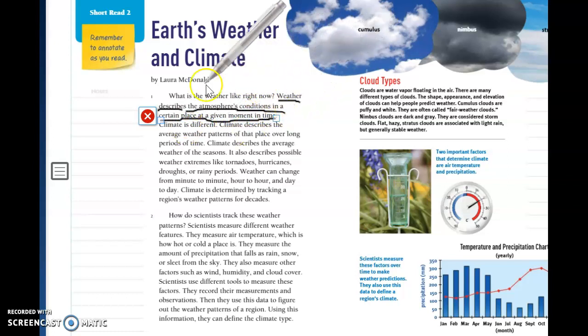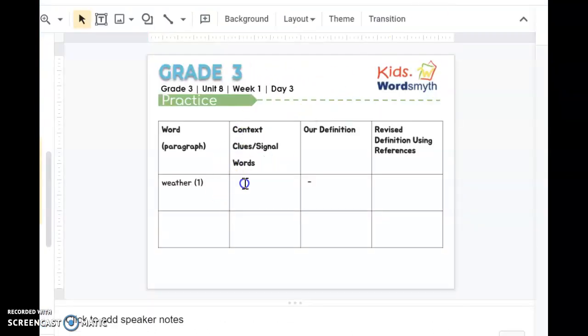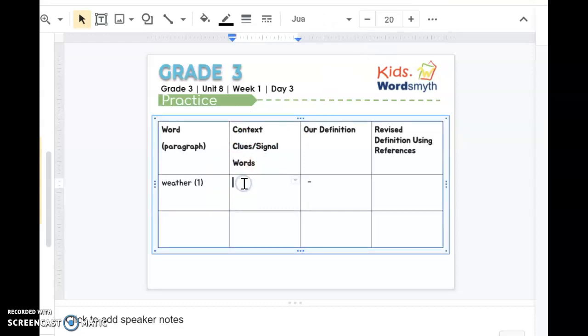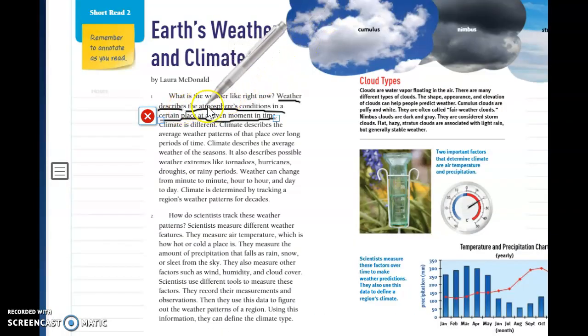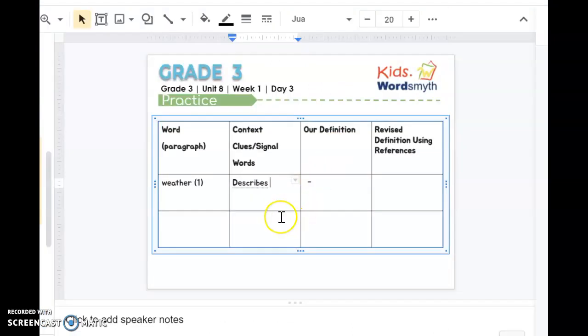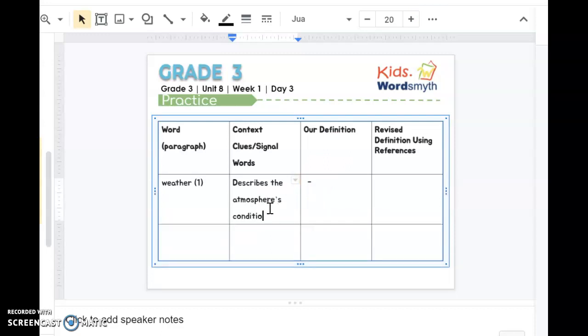So now I'm ready to go back to my slides and fill out this section for the context clues and signal words. So remember, the signal word was describes. And if I go back to my text, it says it describes the atmosphere's conditions in a certain place at a given moment in time. So I'm just going to write describes the atmosphere's conditions.